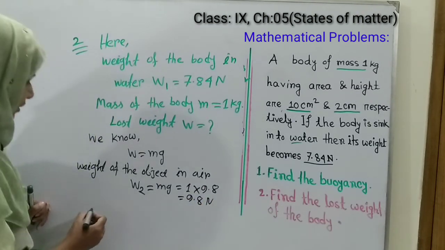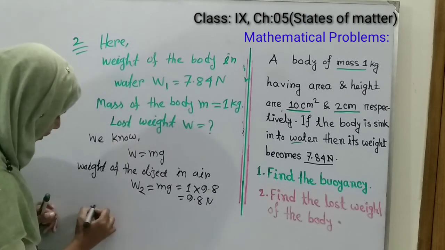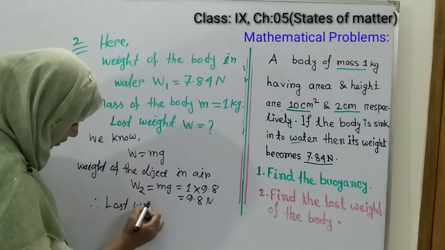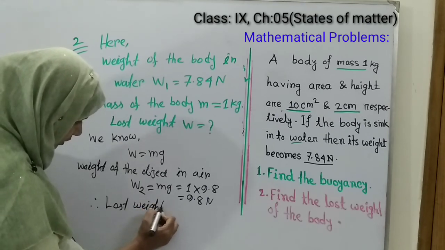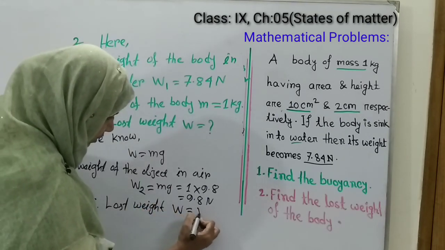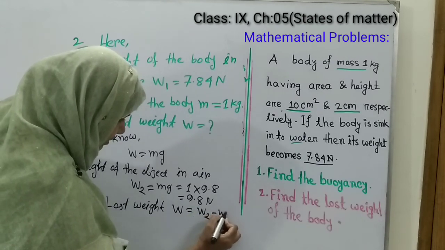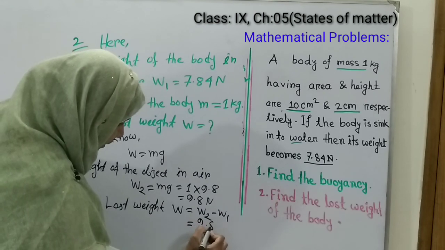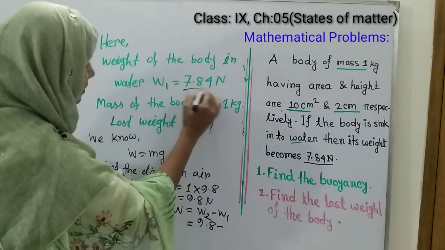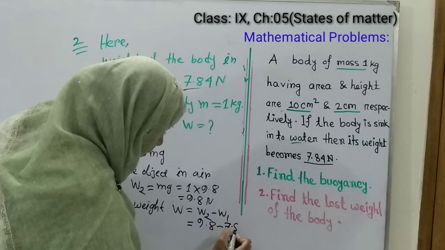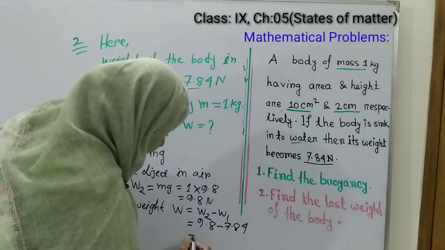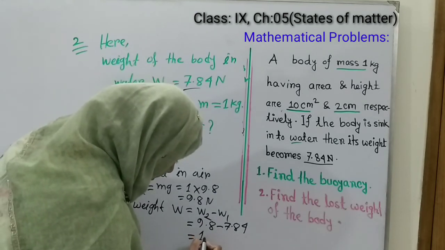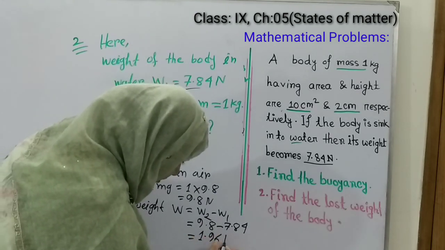So now we can easily identify the lost weight. W equals W2 minus W1, that is 9.8 minus 7.84, and the answer will be 1.96 Newton.